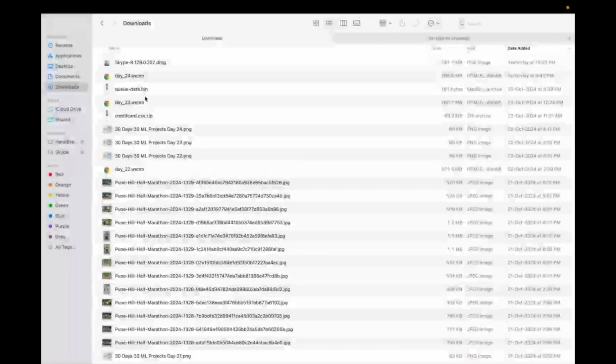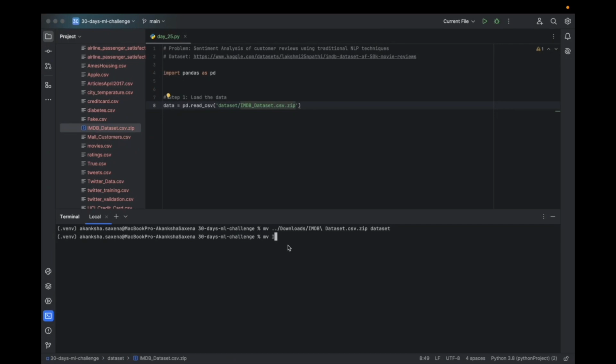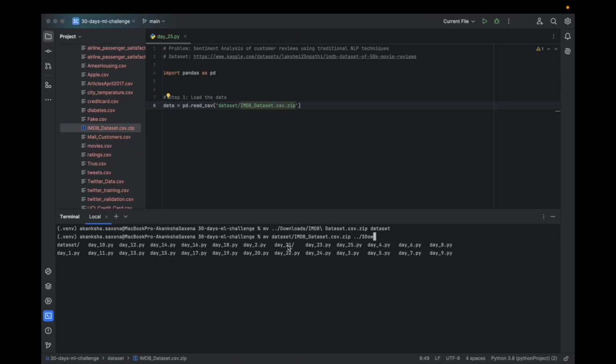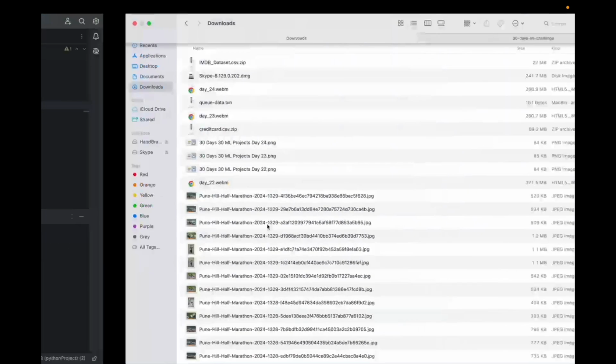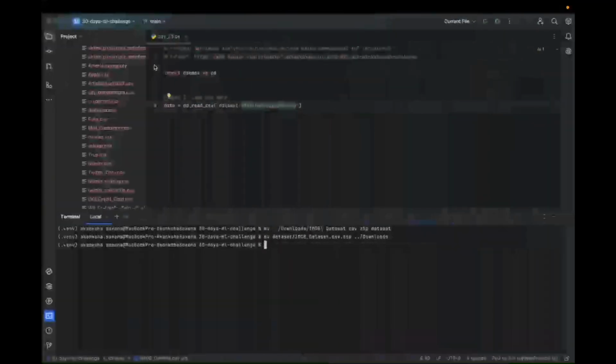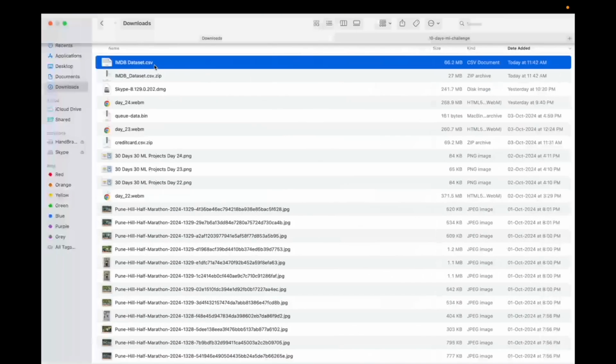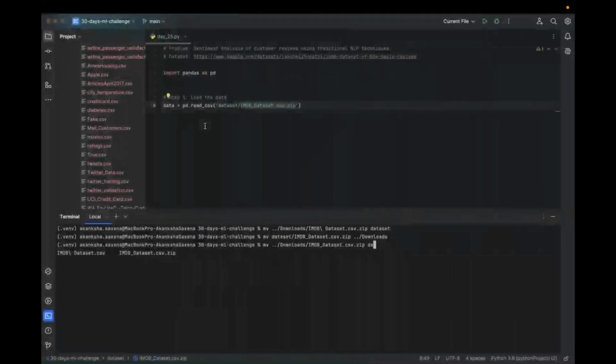Okay, I might have to go to my, you know what, I'll move this. I am moving the IMDb dataset to downloads. I have it, unzip it, and then I'm going to move this back to a dataset. Why I'm doing this is because I already have it open, so I'm a little lazy.